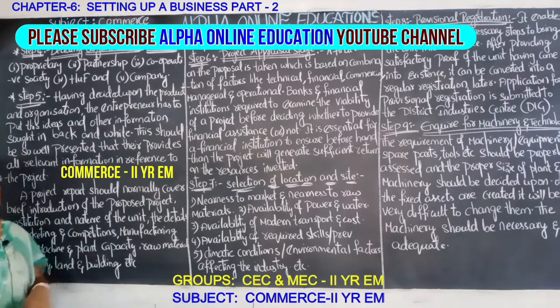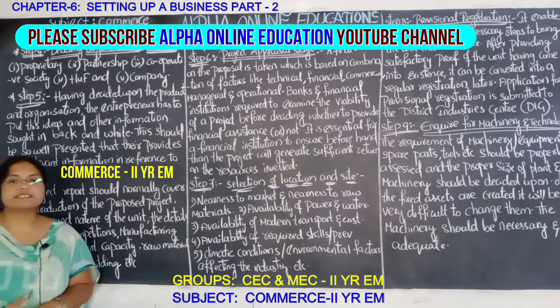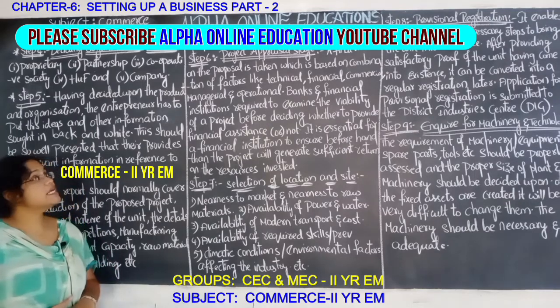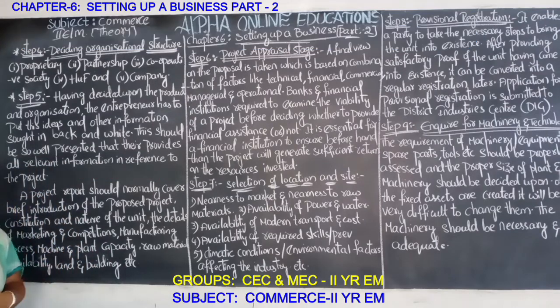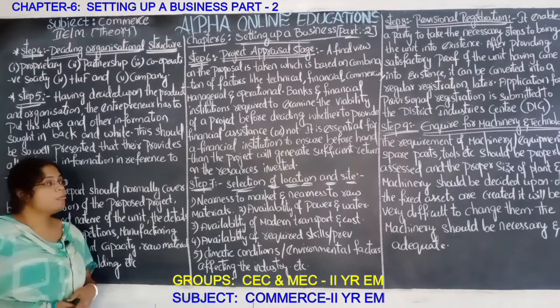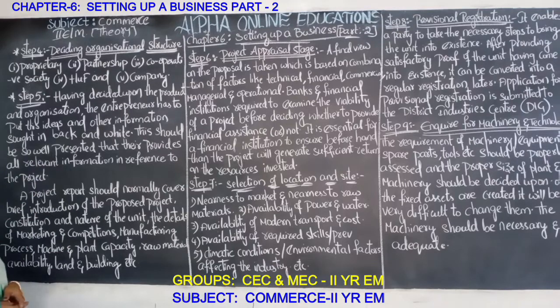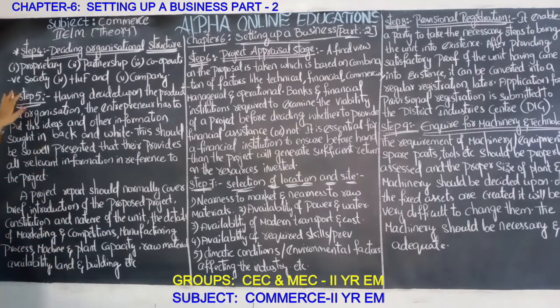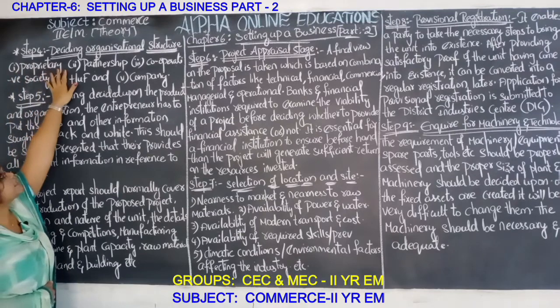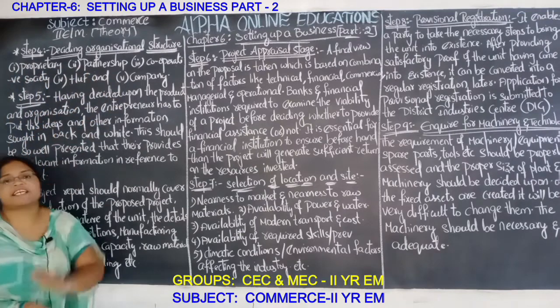The chapter that we are dealing with is the sixth chapter, setting up of a business. So this is the second session of the chapter, the continuation of the first session. In the first session we discussed the preliminary stages. So this is the fourth stage, that is deciding organization structure.